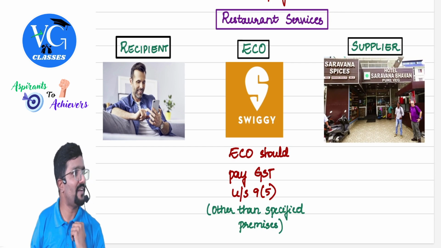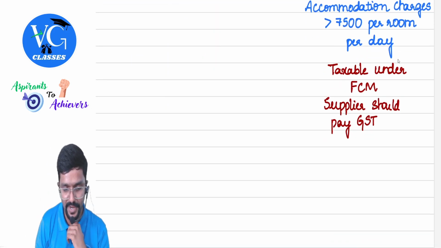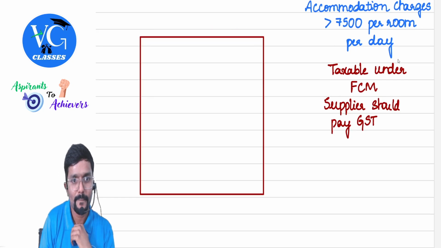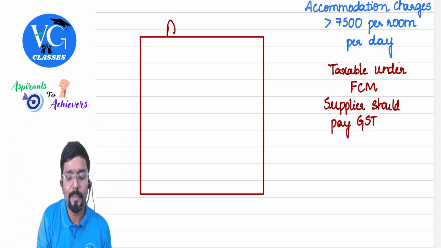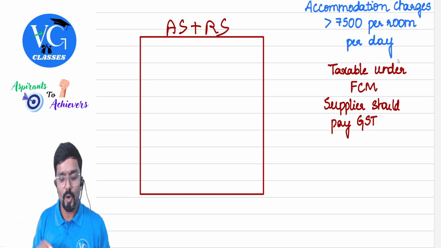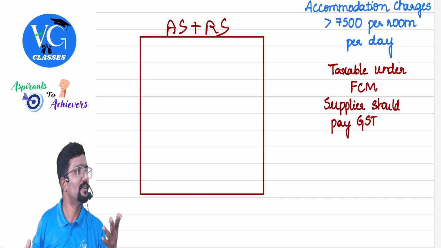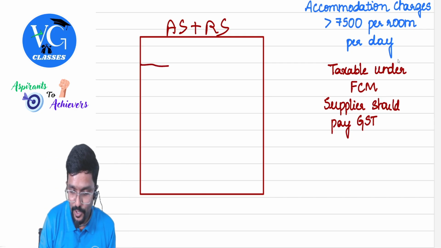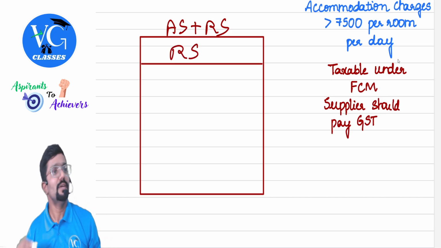Other than specified premises. Let me just give an example here. Assume, guys, let me just draw it. Okay. Assume this is a hotel which provides accommodation service plus restaurant service. Clear? Okay. Where shall we have a restaurant? Rooftop or ground floor? Where do you want? Rooftop. Okay. Assume in the top floor there is a restaurant.